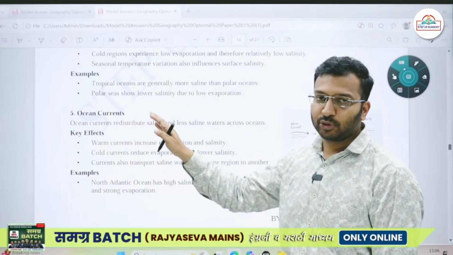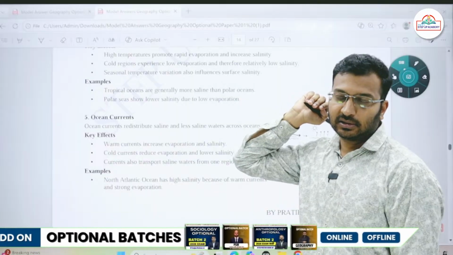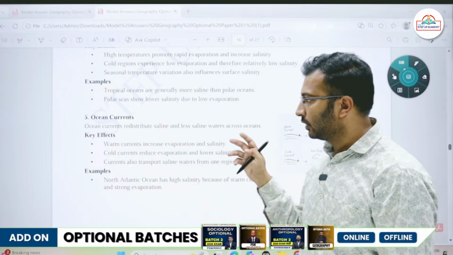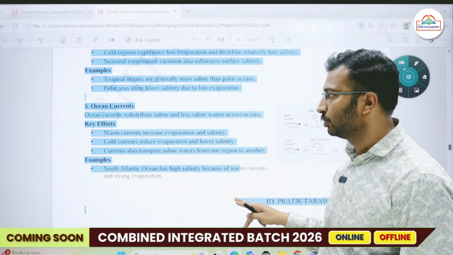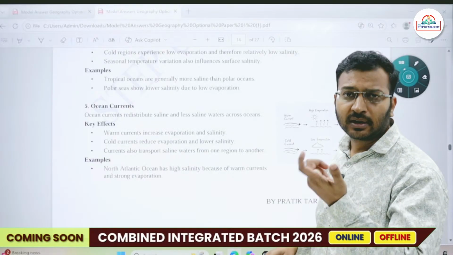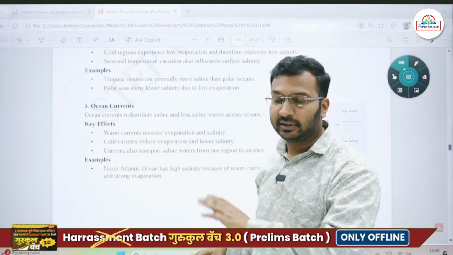Then the same ocean currents are carrying the water towards the temperate areas. Okay, so there the salinity will again increase. ठीक है. If I talk about the west coast areas of Europe, we will find the salinity is a little bit higher because of the North Atlantic drift, not the Gulf Stream, because of the North Atlantic drift.